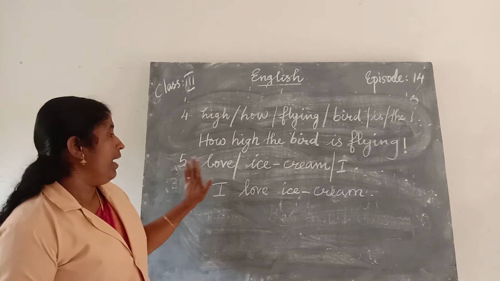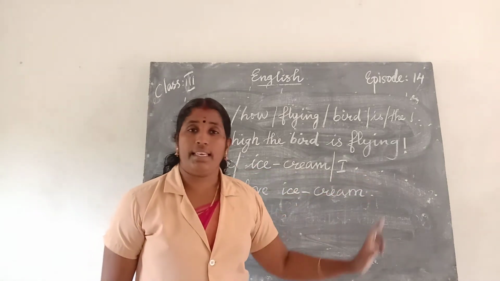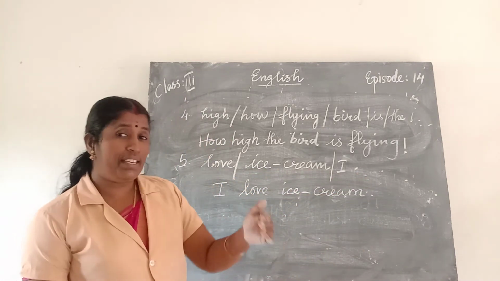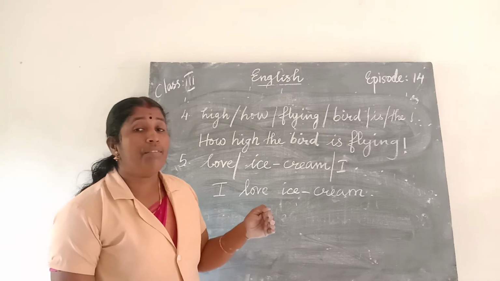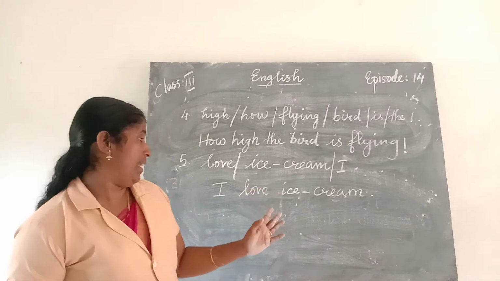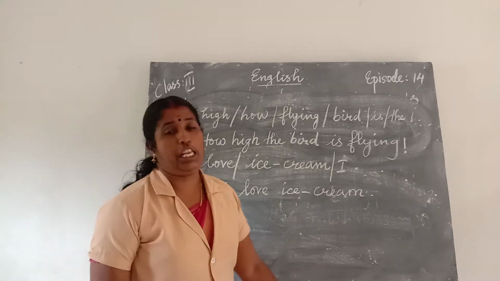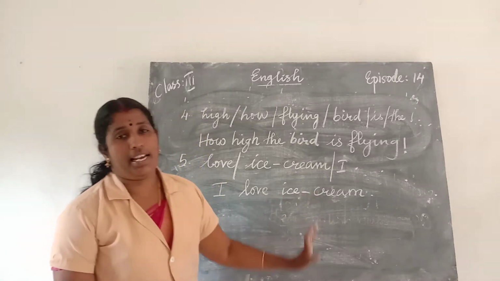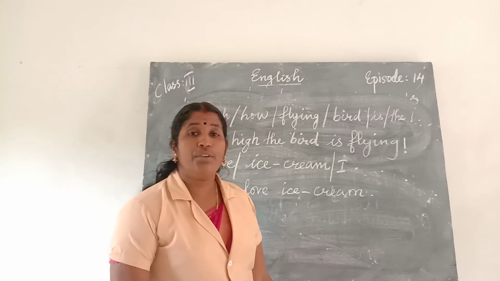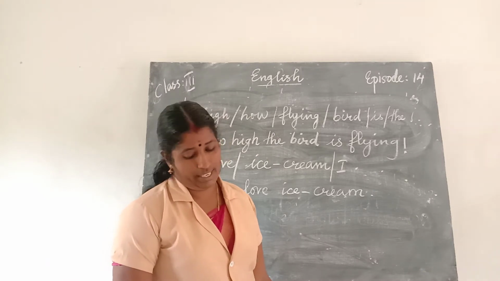Then fifth one: love, ice cream, I. These are the words and we rearrange them, which means we made it a meaningful sentence. I is the subject, love is the verb, ice cream is the object. I love ice cream. Is it clear? Do you write in your text? Okay.